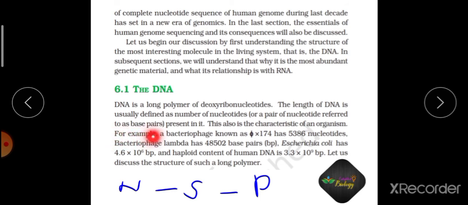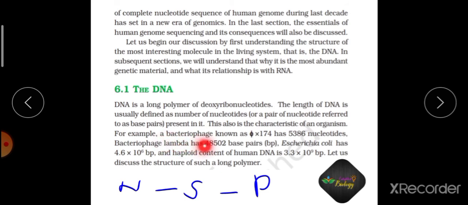The length of the DNA is usually defined as the number of nucleotides or pairs of nucleotides, referred to as base pairs, present in it. So how will you normally refer to the DNA length? By mentioning how many nucleotides are present in them, if it is single stranded DNA or RNA. If it is double stranded, then you measure them by the number of pairs of nucleotides, or base pairs.